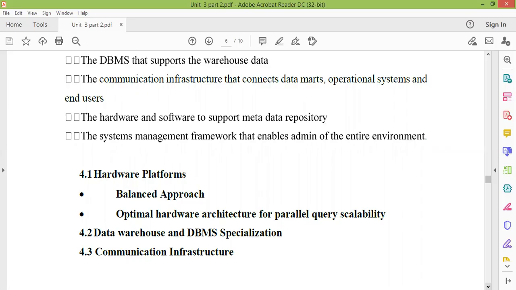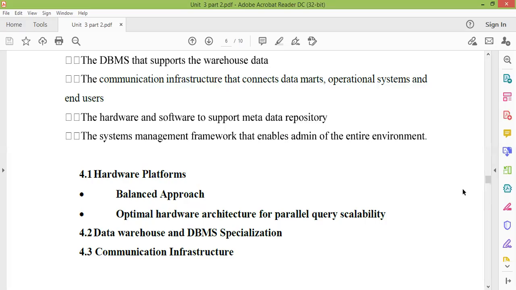The next one is the communication architecture, or you can say communication infrastructure. The communication infrastructure will give you the decision of the bandwidth, how long we are connected with data marts or the end user. These are basically deciding your cost and effort. The communication infrastructure will tell you the bandwidth requirement, and it depends upon deciding the cost and infrastructure. So these are all about your technical consideration as well as your design consideration.